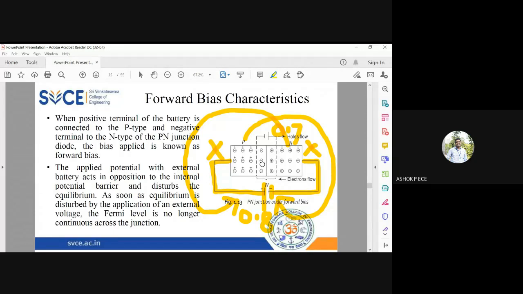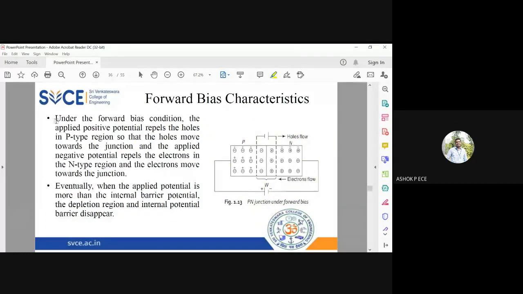Only when you give voltage more than the barrier potential, electrons and holes will cross, leading to what is called forward bias current. See here, under forward bias condition, the holes are repelled by the positive potential and electrons are repelled by the negative potential. So they cannot move on either side. So only when the potential is more than the barrier potential, some movement of electrons and holes will happen. Holes will move this side, electrons will move this side. That happens only when this battery supply is more than the potential difference. Otherwise, there is no action expected from the diode.